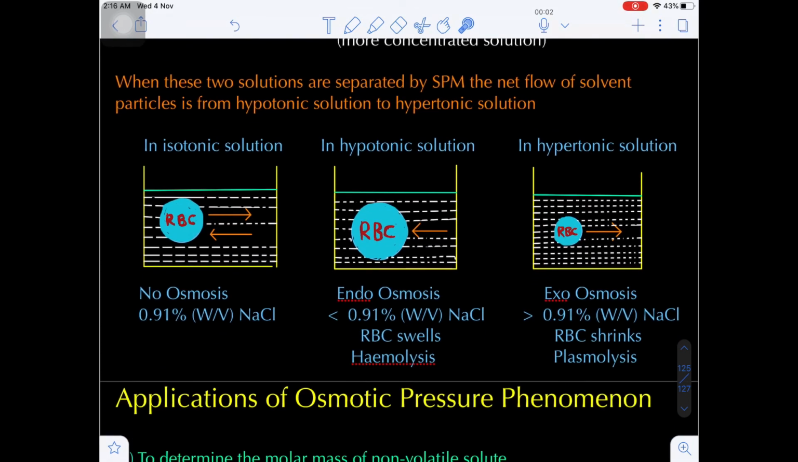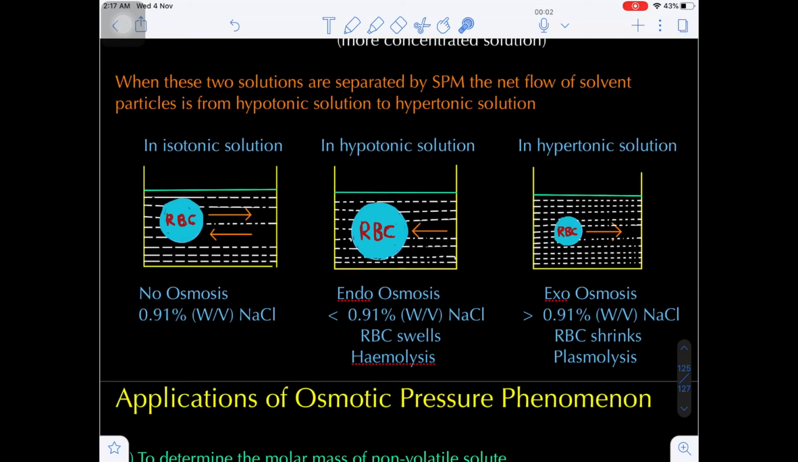Let's suppose we are comparing three solutions. The first solution is the isotonic solution. Let's suppose I am taking the RBC, the red blood cells, now kept in the 0.91% NaCl solution. So this is the ideal condition. Here isotonic solution means both the 0.91% NaCl and the RBC have the same osmotic pressure. So there will be no net flow of solvent. That means here no osmosis.